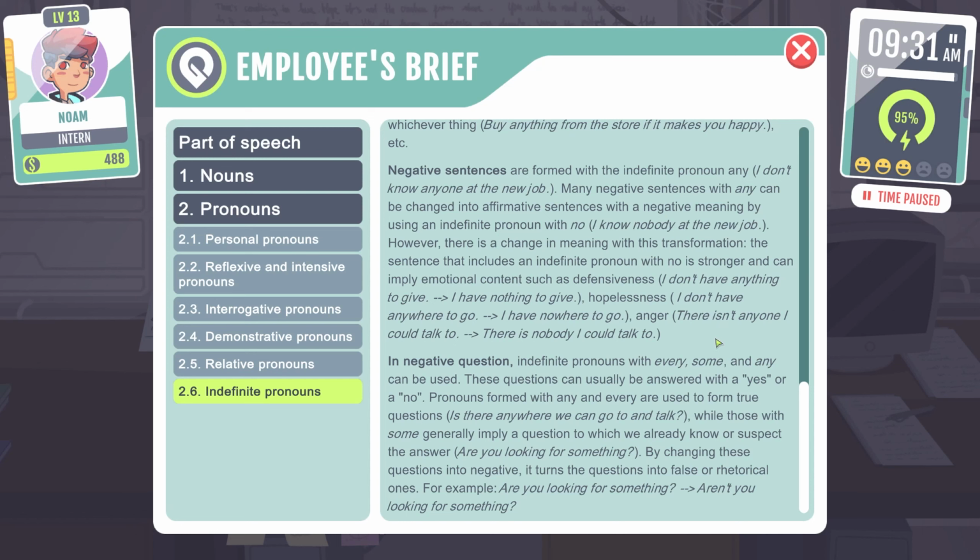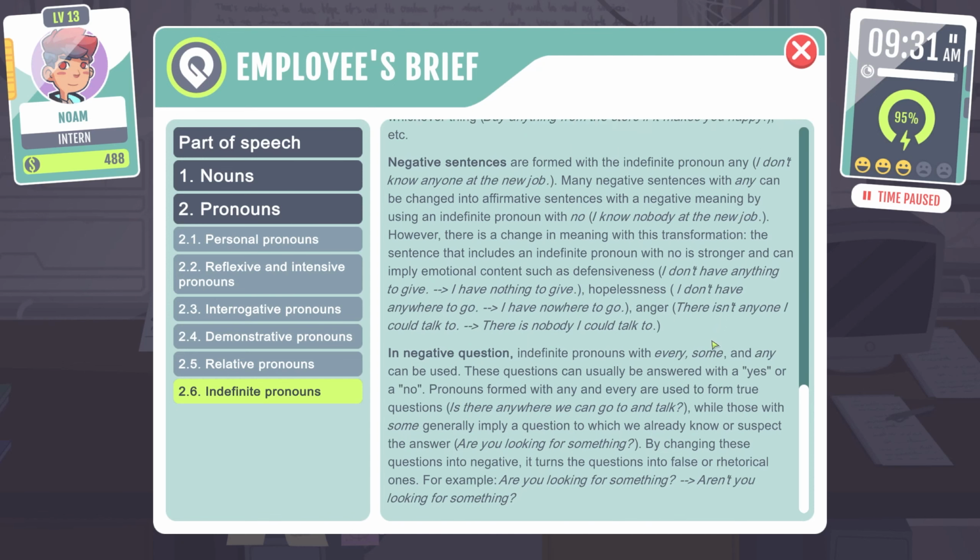Helplessness: I don't have anywhere to go. I have nowhere to go. Anger: There isn't anyone I could talk to. There is nobody I could talk to.